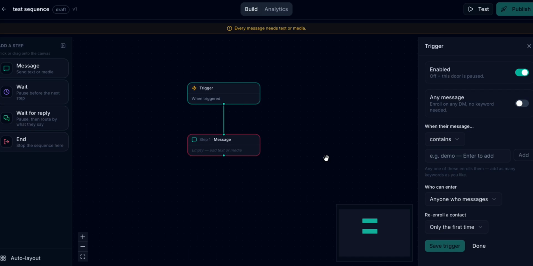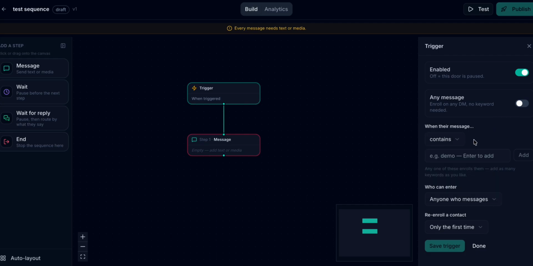So is it a specific message? Do you want it to trigger when somebody says a certain keyword? So now for the keyword, you can set something like, when their message contains, or when their message does not contain, or when their message starts with, when their message ends with, and when their message matches a regex or does not match a regex. So for those of you who are a little bit tech savvy and you know your way around regex, then you can set this up, it would work. But if not, then you might as well just stick with contains, exactly, starts and ends with, and you'll be good.